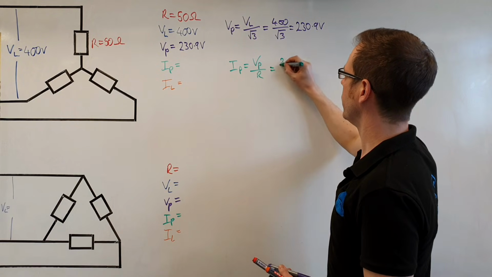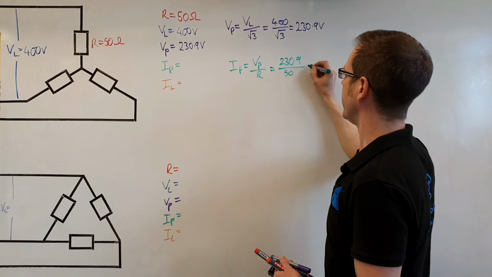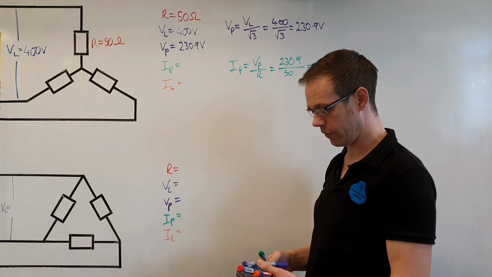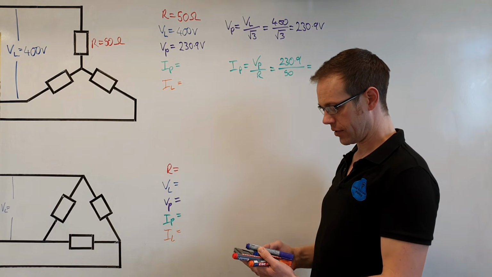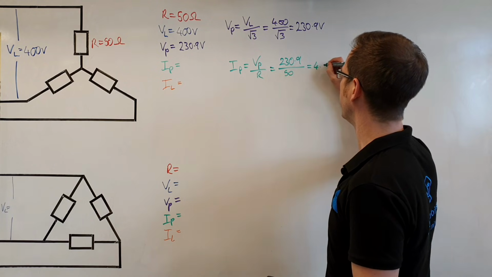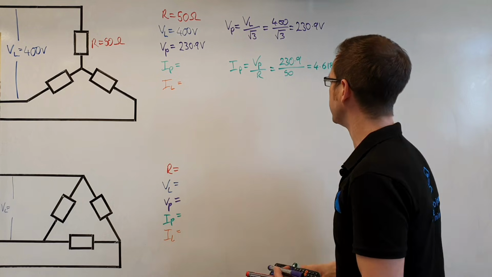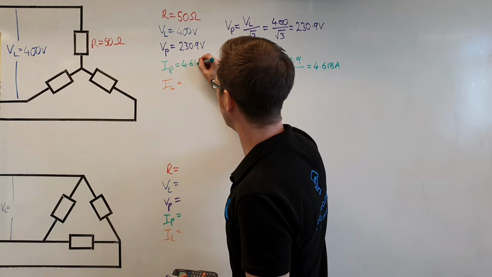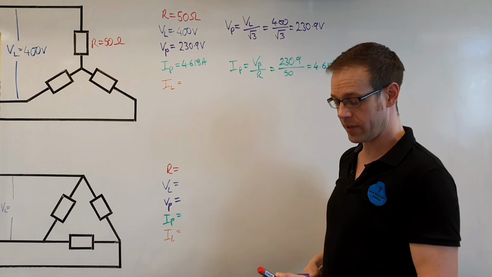So we're going to do 230.9, which is what we just calculated, divided by 50. So 230.9 divided by 50 gives us 4.618 amperes. So there's our answer to how much current is going to flow through the load, 4.618 amps.